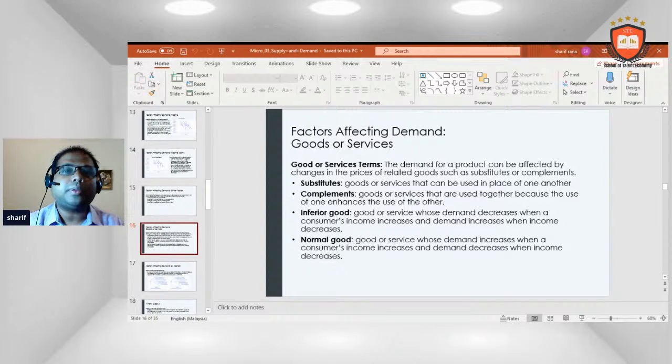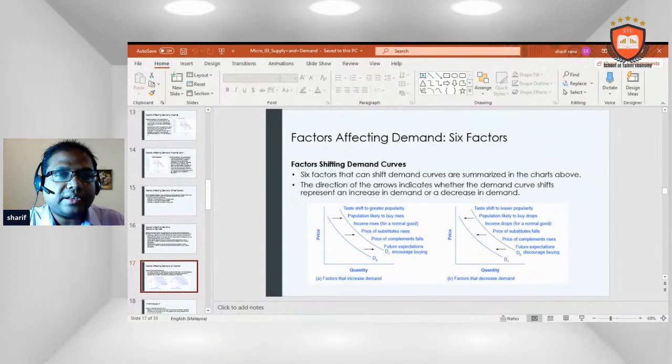substitutes or complements. Substitutes are goods or services that can be used in place of one another. Complements are goods or services that are used together, because the use of one enhances the use of the other. Inferior goods are goods or services whose demand decreases when a consumer's income increases, and demand increases when income decreases. Normal goods are goods or services whose demand increases when a consumer's income increases, and demand decreases when the consumer's income decreases.